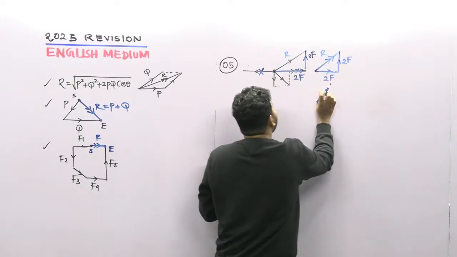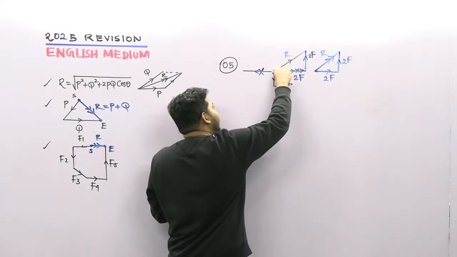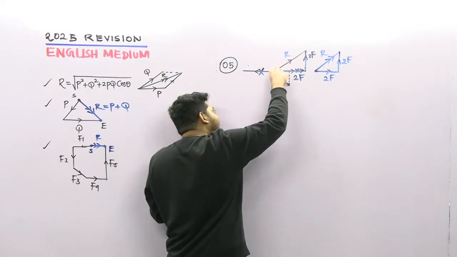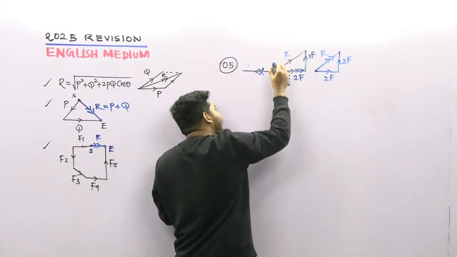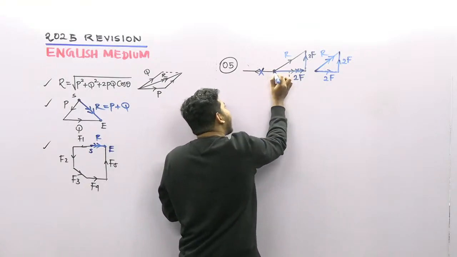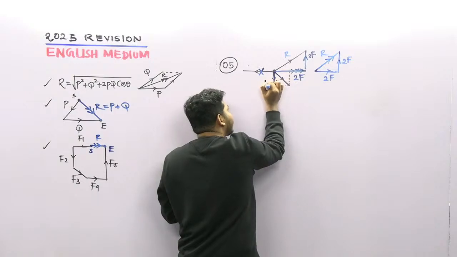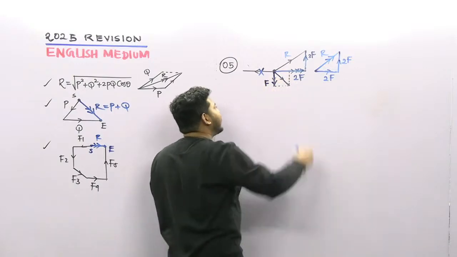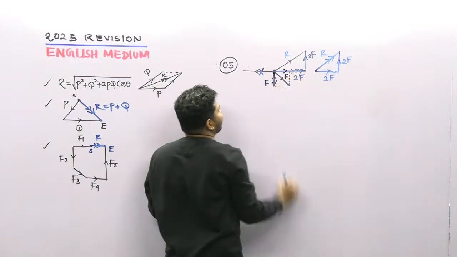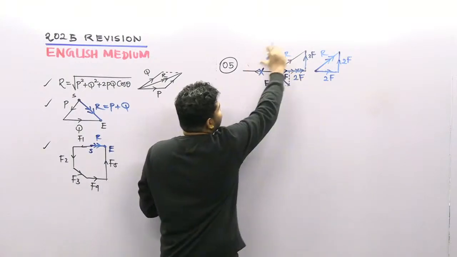Vertical is 2f here. And if I resolve this one, this is f and this is f. So we can write like this: downwards f and this side f. Look at this system now.